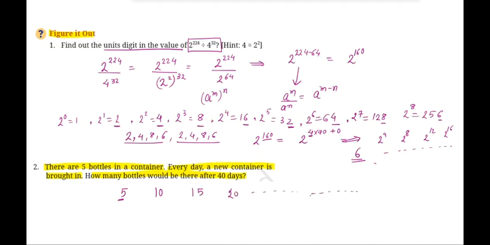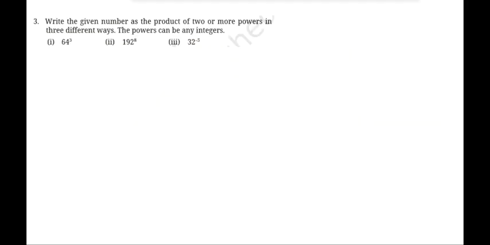So we know कि up to 40 days these bottles keeps on increasing by 5. So at the end of 40 days, how many bottles will be there? 5 times of 40. So there will be 200 bottles after 40 days. Every day आपके 5 bottles add up हो रही हैं ना. So at the end of 40 days, the total number of bottles will be 5 times of 40, which is 200 bottles after 40 days.